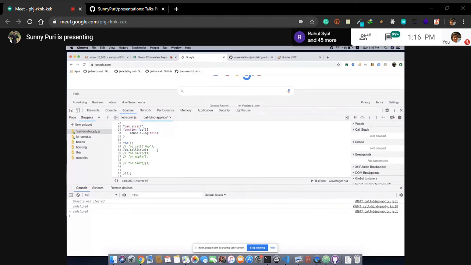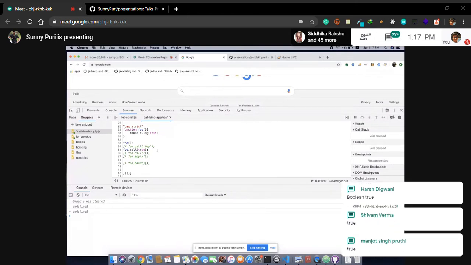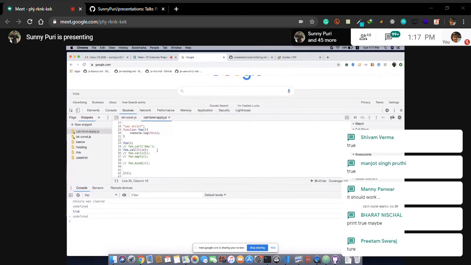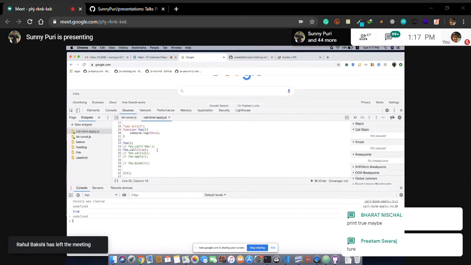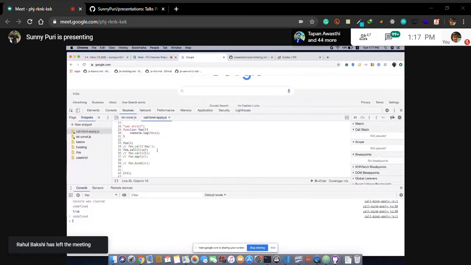What will happen in this case? According to you, what should happen? Boolean true, right? So basically true. Why will it work? Because the user is explicitly assigning a value. It is not a leakage. We are saying assign a value, right? So this is basically it. Use strict does not have any influence in case of call, bind, or apply.